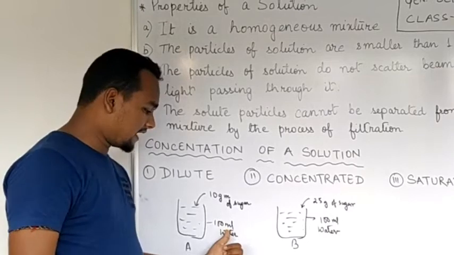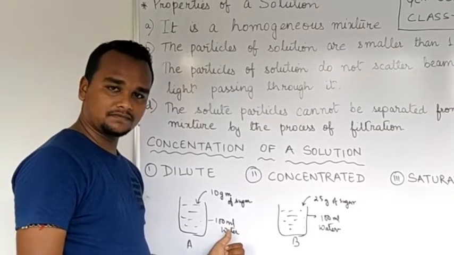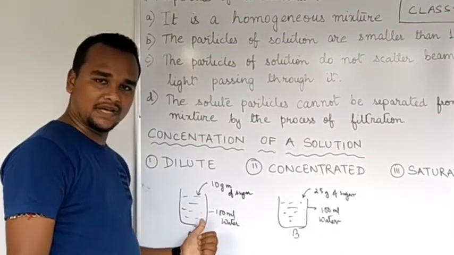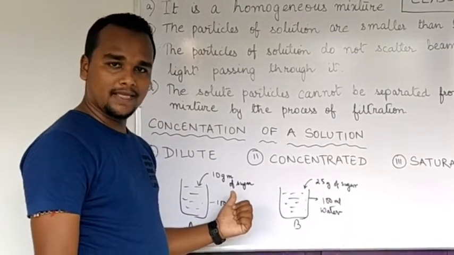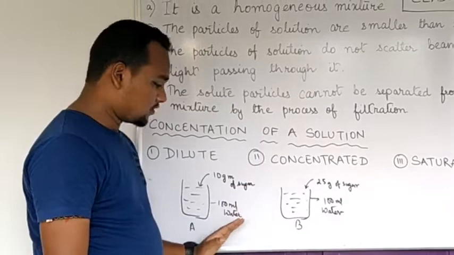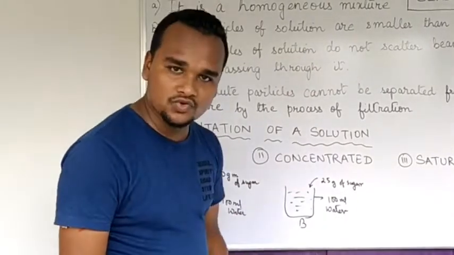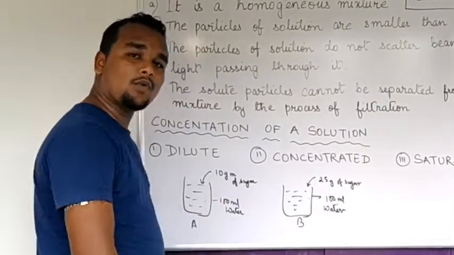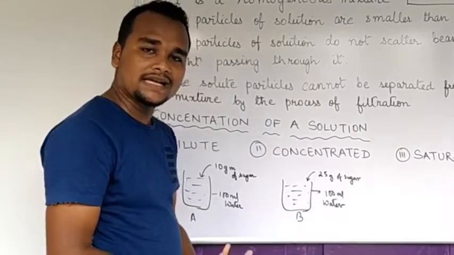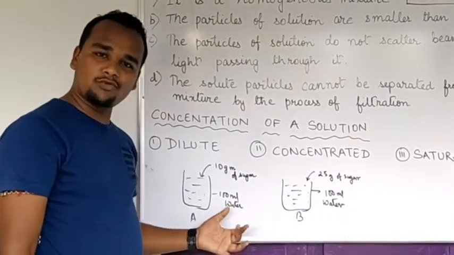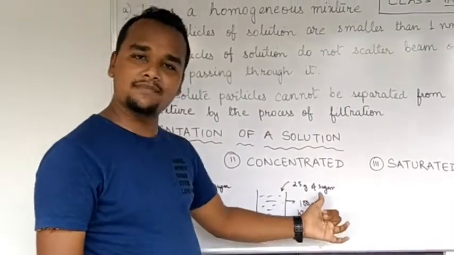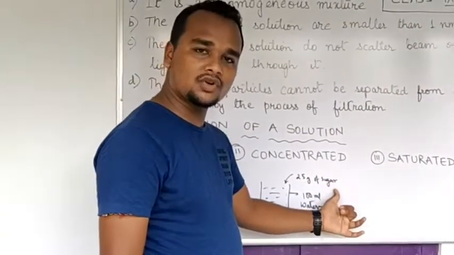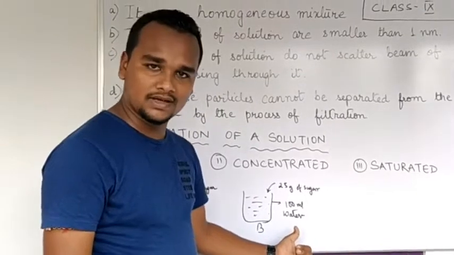Since 100 ml of water is present in this beaker as compared to 10 gram of sugar, the quantity of water is more than that of sugar. So in this case, the one which is present in more quantity is the solvent, right? So here water is the solvent and sugar is the solute. In this case also the same case is there. Sugar is the solute and water is the solvent.